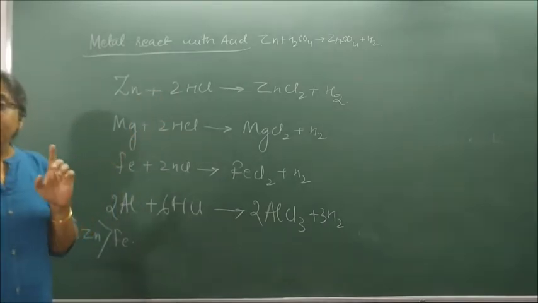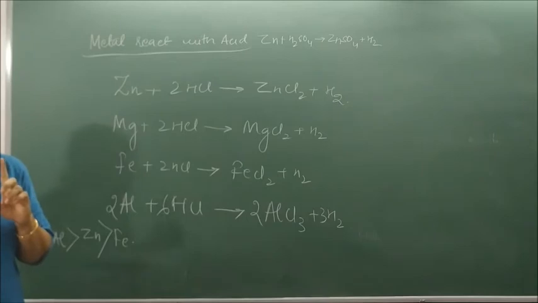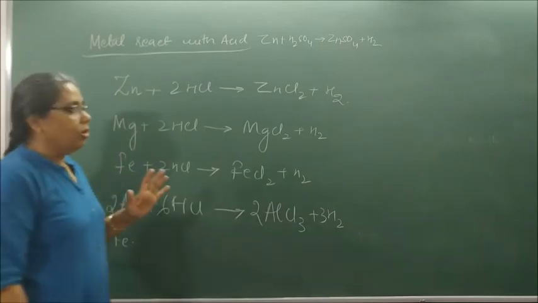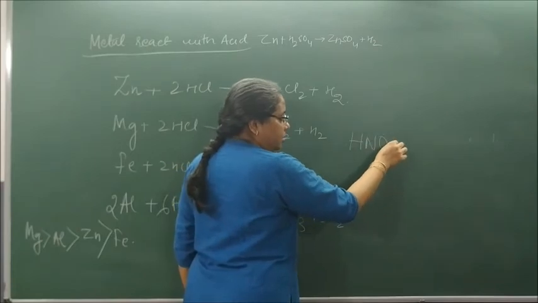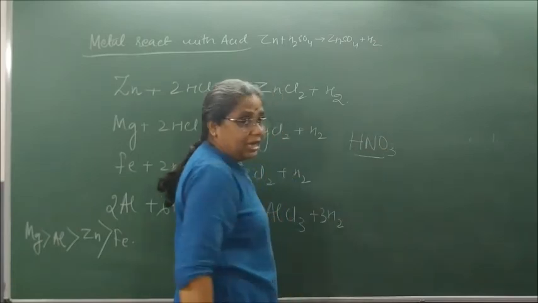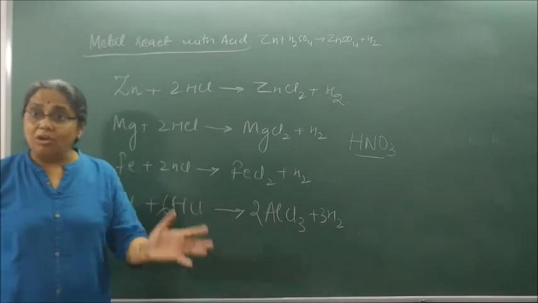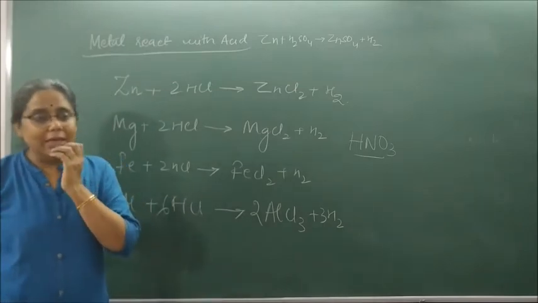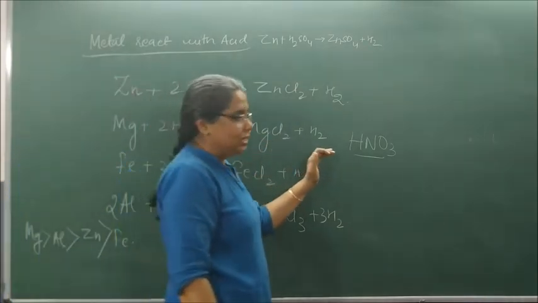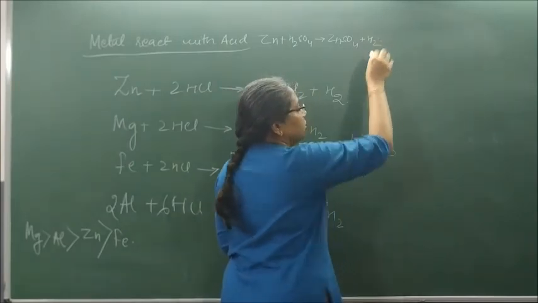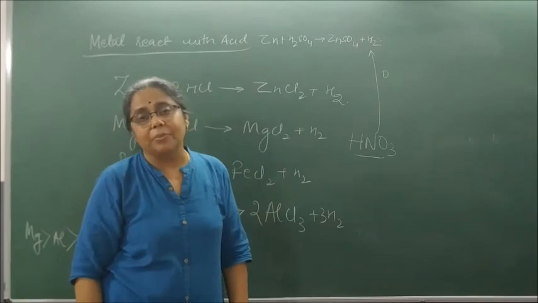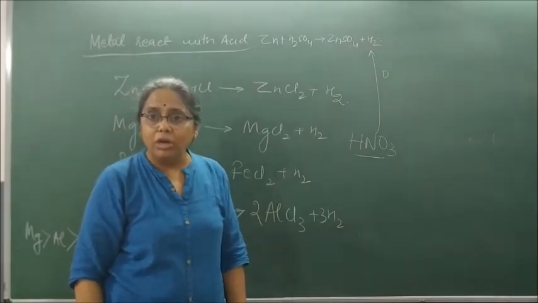But we do not react it with what? Nitric acid. Why? Because nitric acid, HNO3, is a strong oxidizing agent. Oxidizing agent means it provides oxygen. So it is a strong oxidizing agent, gives oxygen, and the hydrogen released immediately combines with oxygen to form what? Water.